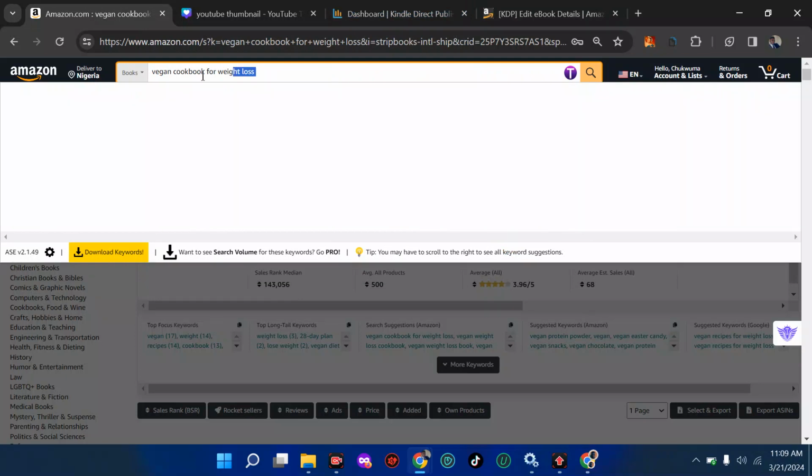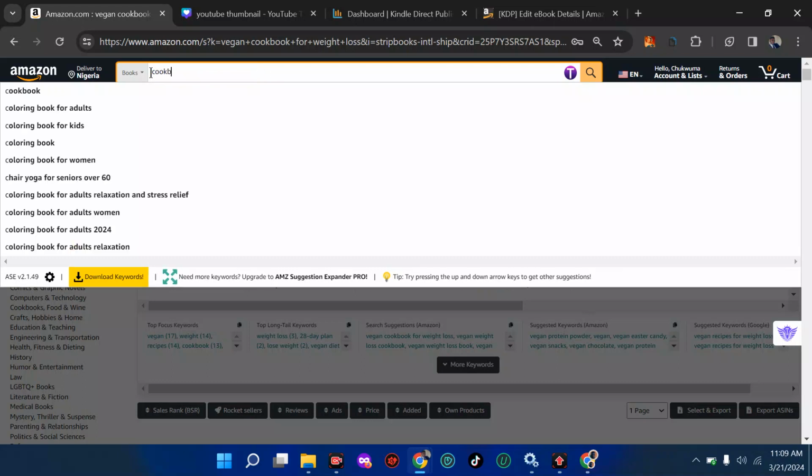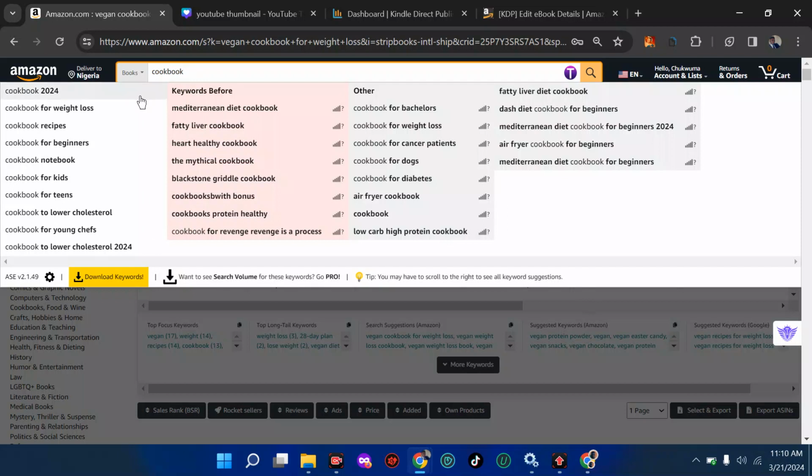So I'm going to now get all this and just come here, right? Cookbook. Then I'll put space and see what comes up. Okay, we're supposed to have something like 2 holes inside here. So I'm going to come out and put some space. Let's just put some space. Now you can see over here, now you're going to pick what is related to the kind of book you are doing. You're talking about vegans. You're talking about beginners. So backend here, you're going to put cookbook for beginners.